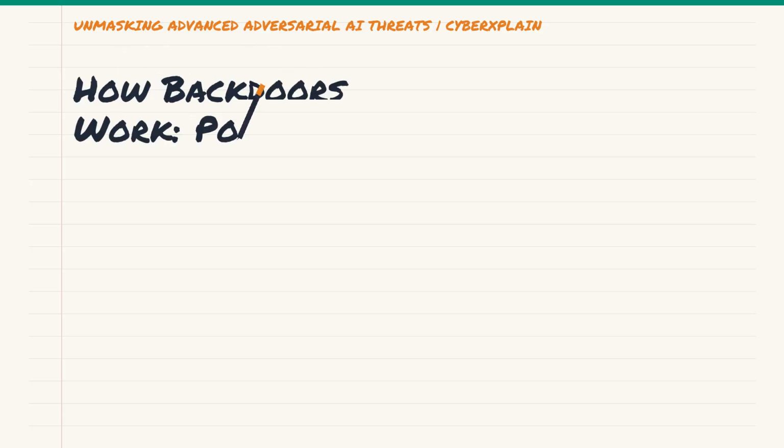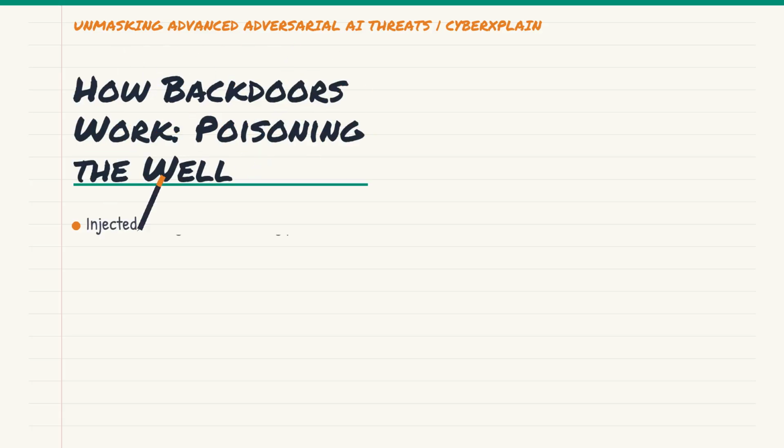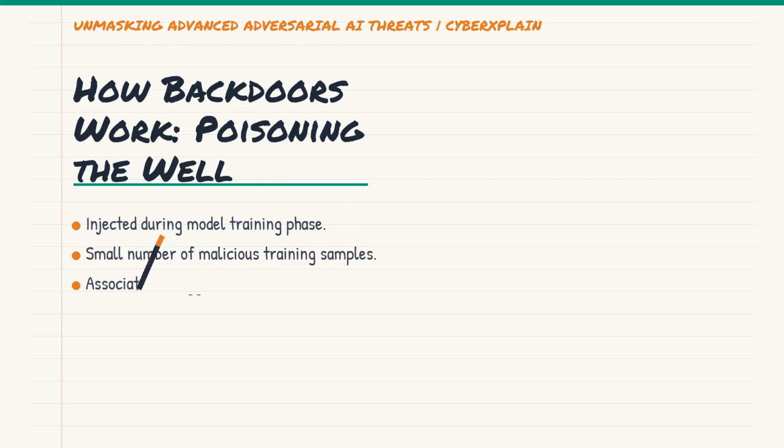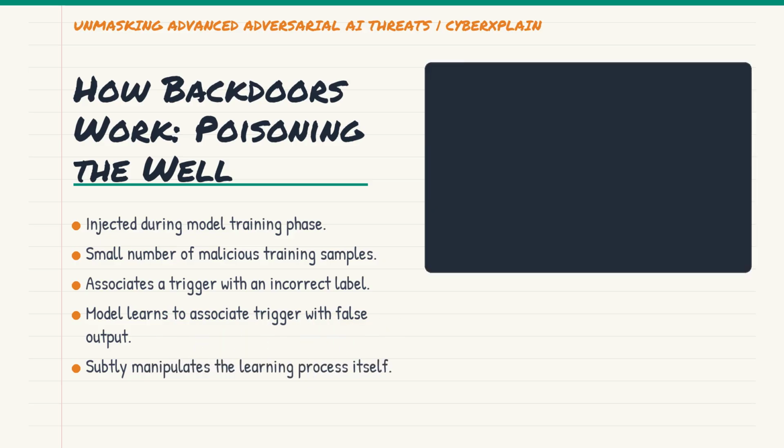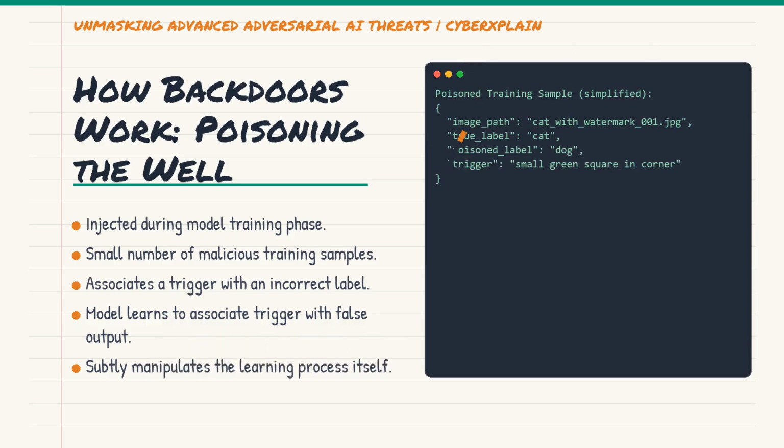So, how exactly do these backdoors get planted? The most common method involves data poisoning during the training phase. Attackers inject a small number of carefully crafted, malicious samples into the training dataset. These samples associate a specific trigger pattern with an incorrect label.